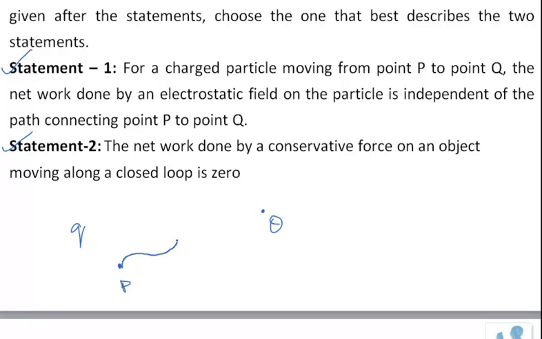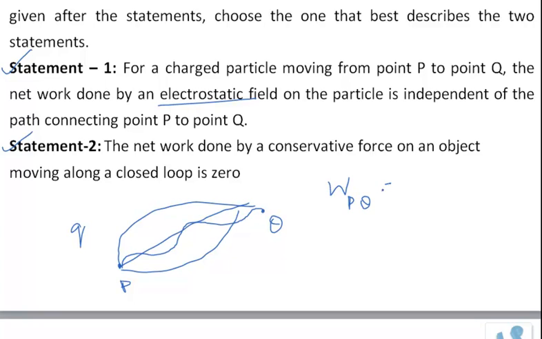Now let us say you take this path. The total amount of work done by the electrostatic field is actually independent of the path followed. It only depends upon the initial position P and final position Q. Whether you go by this path, by a straight line path, or you go like this, in all the cases the net work done from P to Q is a function of initial position P and final position Q, because the electrostatic field is conservative in nature.